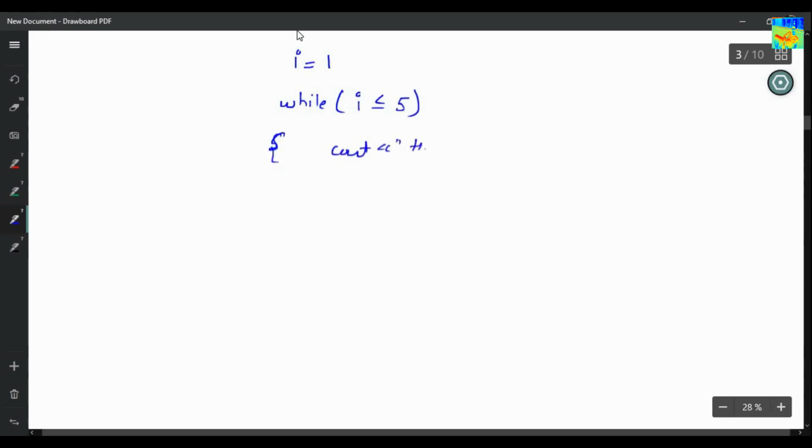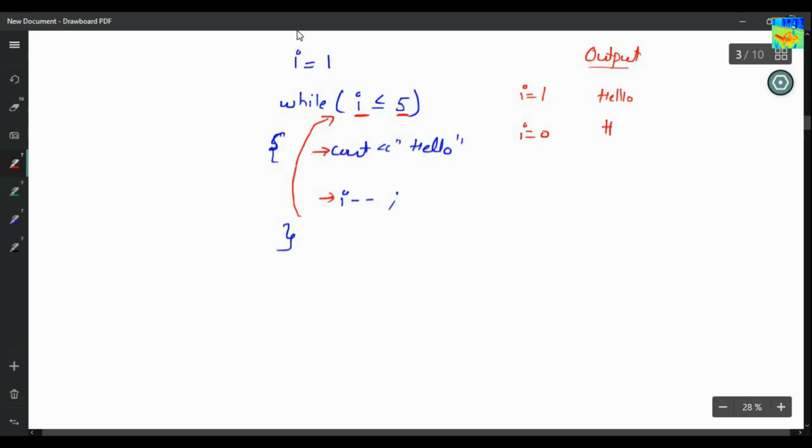So cout hello. Now we are decreasing the value of I by 1. Okay, so here is my output. I equals 1. So is 1 less than or equals to 5? Yes, the condition is true. Print hello. Decrease the value of I by 1. So the new value of I will become 0. Now check the condition again. Is 0 less than or equals to 5?